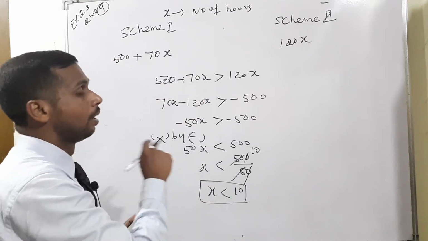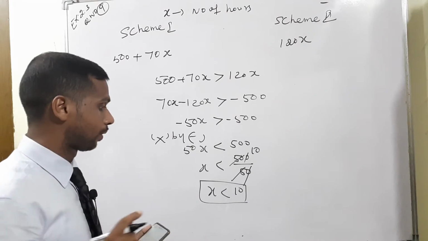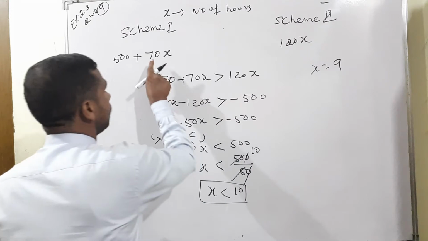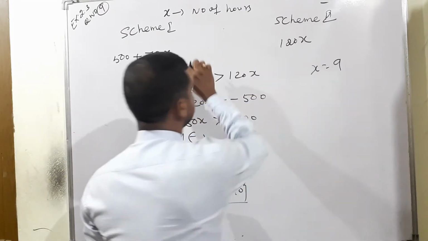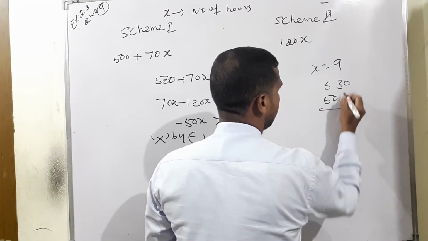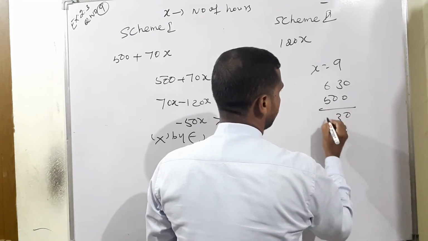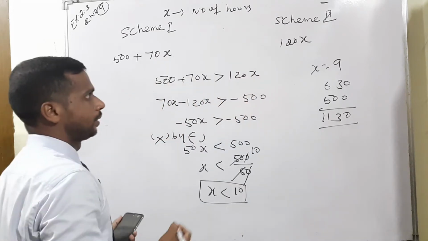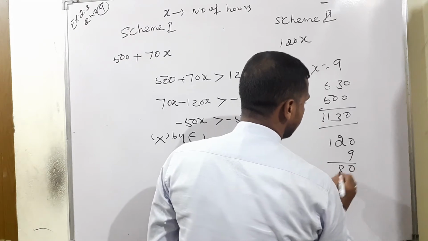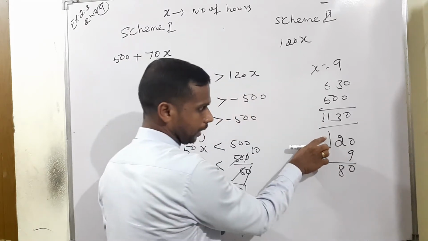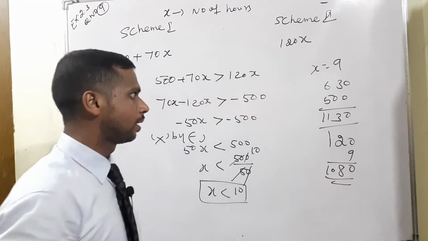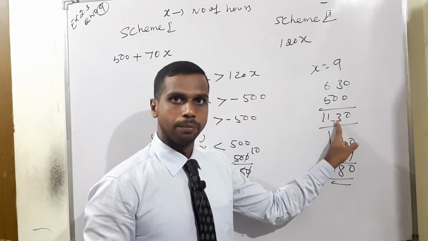It will be the same. But for the first scheme to give better wages, take x equal to 9 hours. 70 into 9 is 630, plus 500 gives 1130. At the same time, 120 into 9 is 1080. Now comparing, definitely the first scheme gives better wages.